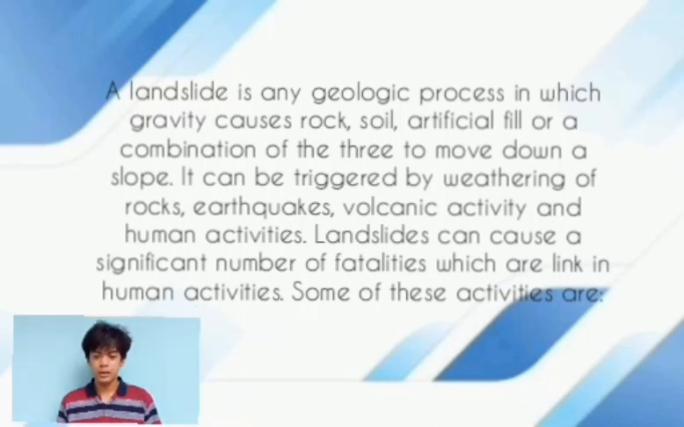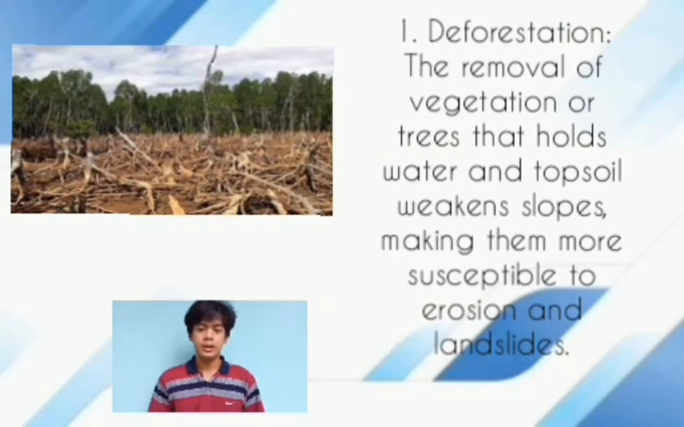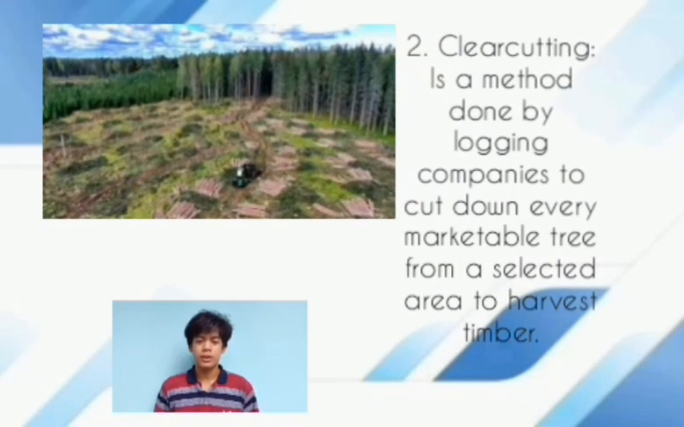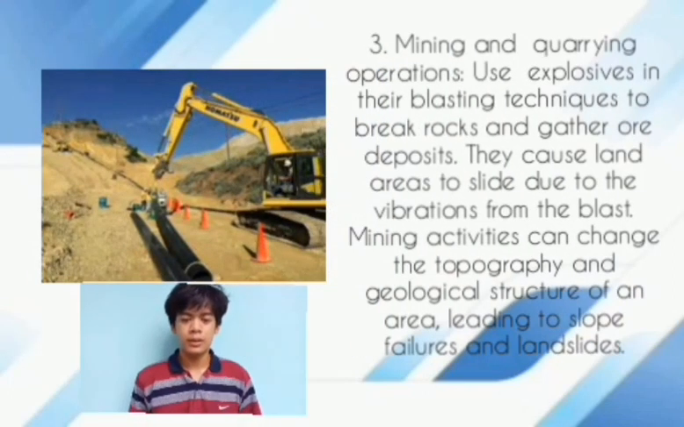Landslide can cause a significant number of fatalities which are linked to human activities. Some of these activities are: Number 1, deforestation, the removal of vegetation and trees that hold water in topsoil, which weakens slopes, making them more susceptible to erosion and landslide. Number 2, clear cutting, a method done by logging companies to cut down every marketable tree from a selected area to harvest timber. Number 3, mining and quarrying operations.